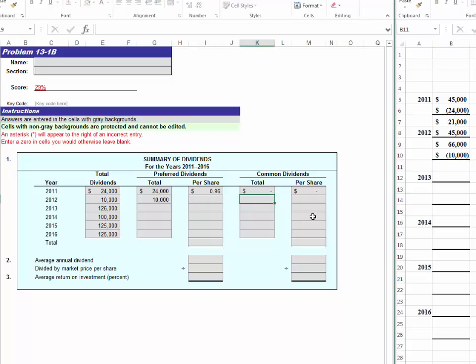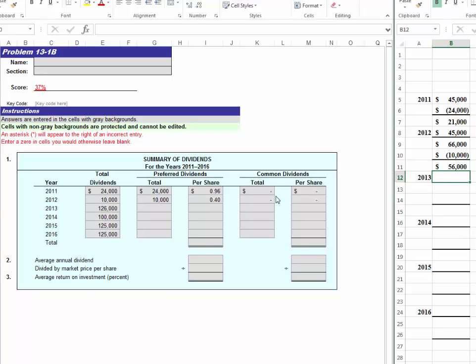This also tells us that the common stockholders are going to receive zero again in 2012, which means the per share amount will be zero also. To figure the per share amount paid to the preferred stockholder in 2012, you take the $10,000 that was declared and divide it by the 25,000 shares that are outstanding. And that comes up to a total of 40 cents per share. And we would subtract the $10,000 that was paid out from the $66,000 needed to get the preferred stockholders caught up, and we are left with $56,000 in dividends that will be in arrears.